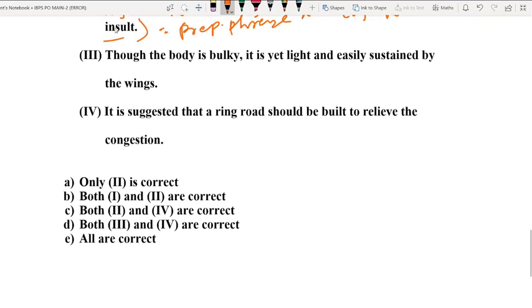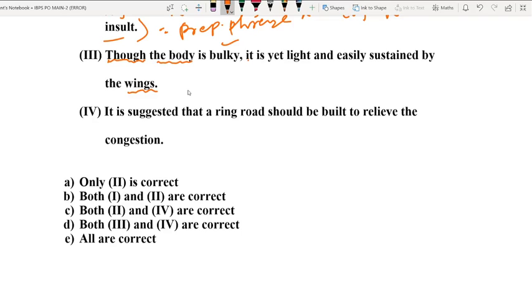We are moving on to the third and the fourth sentences. Let us start the third one. Though the body is bulky, here the information is about the body. Of course, the body of a bird, because it talks about the wings, and it says that the body is bulky, quite heavy. Though it is heavy, okay, though is a contrast indicator.